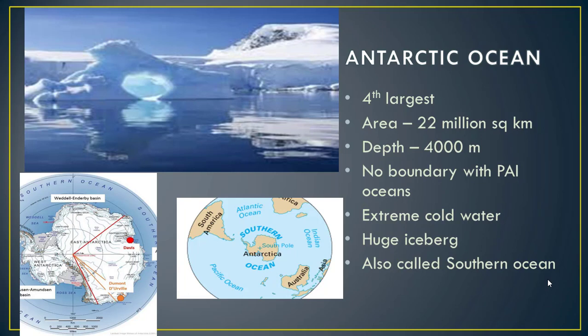Antarctic Ocean. The Antarctic Ocean is the fourth largest ocean. It is also called the Southern Ocean. The area of this ocean is 22 million square kilometers. Its depth is 4000 meters.